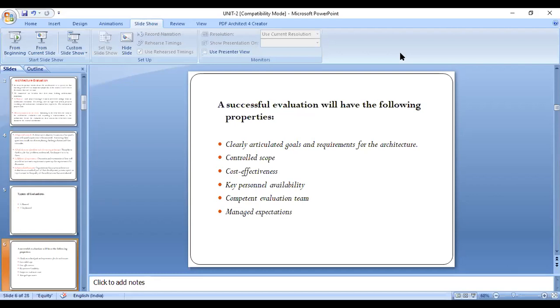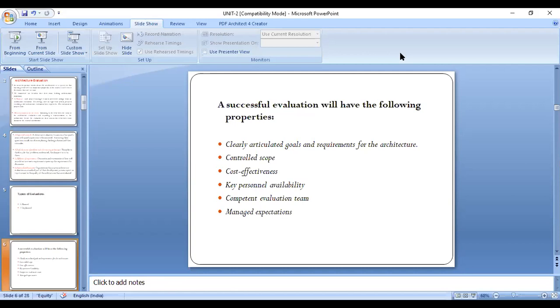So these are the different properties we get while developing the project or after developing the project. Before this topic, we discussed 6 benefits, the benefits we get before starting the evaluation.